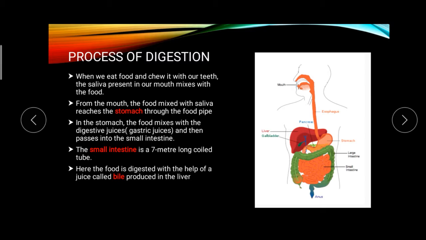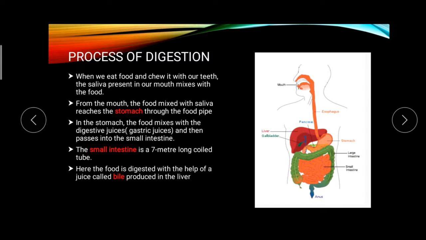The small intestine is a 7-meter long coiled tube. Here you can see it looks very small, but the length of the tube is 7 meters. It is like a tube, so it is 7 meters. Here the food is digested with the help of a juice called bile, produced in the liver.